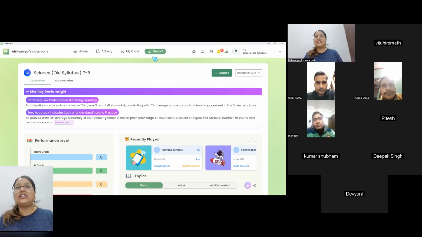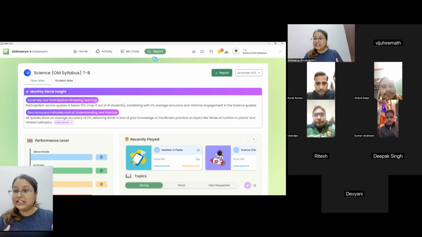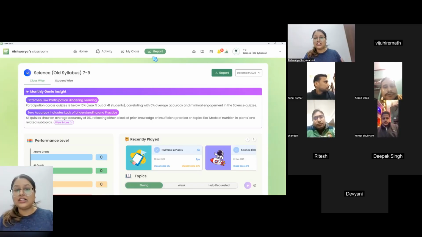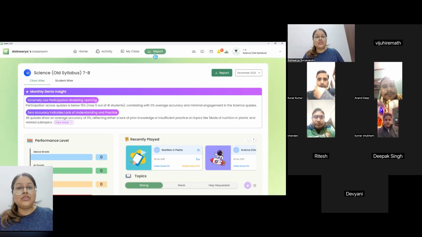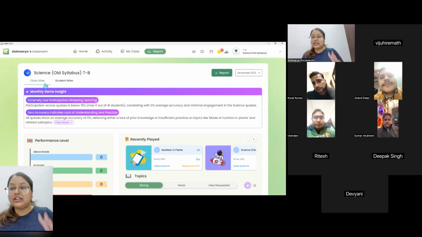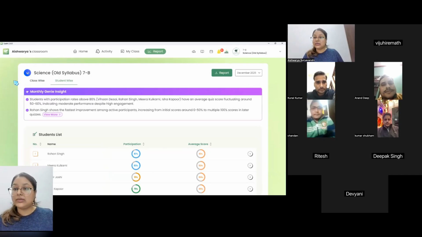So it's not just feedback for the student, but it is also feedback for the teacher, so that they can support the students. It's like through the teacher it's going to be given to the students, right? So when you go to the report section, the first thing that you will see, there are two different tabs here. One is class wise, another one is student wise.